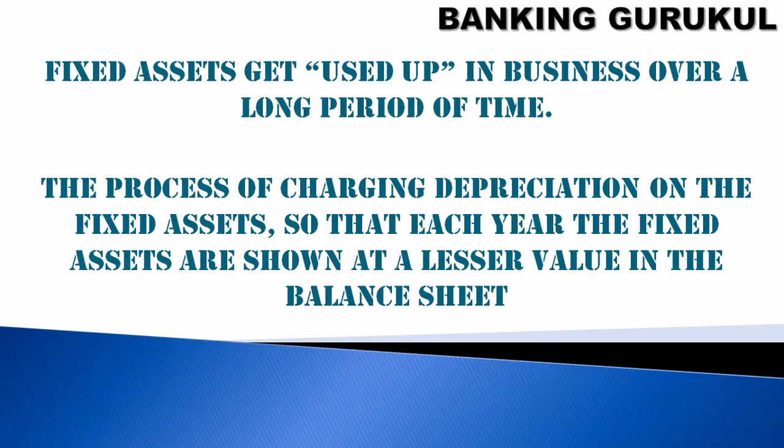When you buy land, year by year the value will appreciate. Then it is called income, because if you buy land at 1 lakh rupees and next year it becomes 2 lakhs, then you have 1 lakh income. The same way, when you buy a fixed asset, it may be a sofa, a chair or a computer, next year this value will go down. Year 1 you buy a sofa for 1 lakh, and next year it will become 70,000 or 80,000. So that is for the expenditure. How to show that expenditure and how to pass the entries is called depreciation.